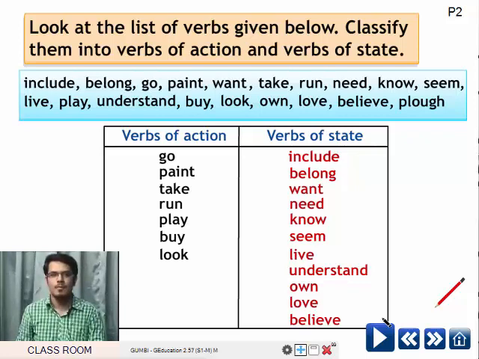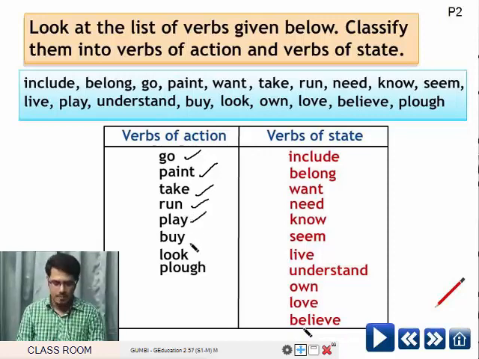Verbs of action: go, paint, take, run, play, buy, look. Verbs of state include belong, want, need, know, see, live, understand, own, love, believe.